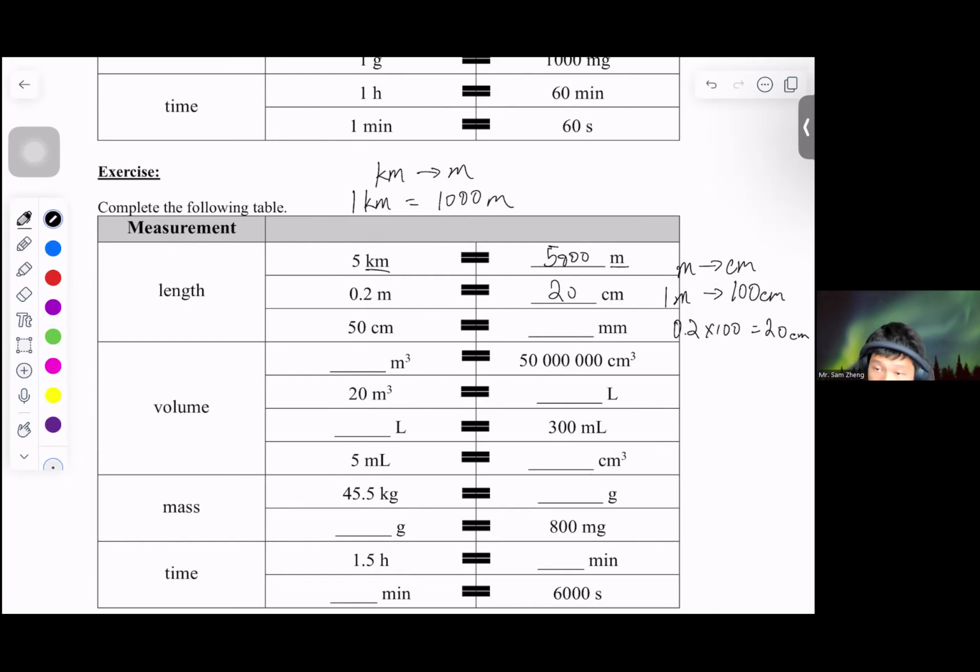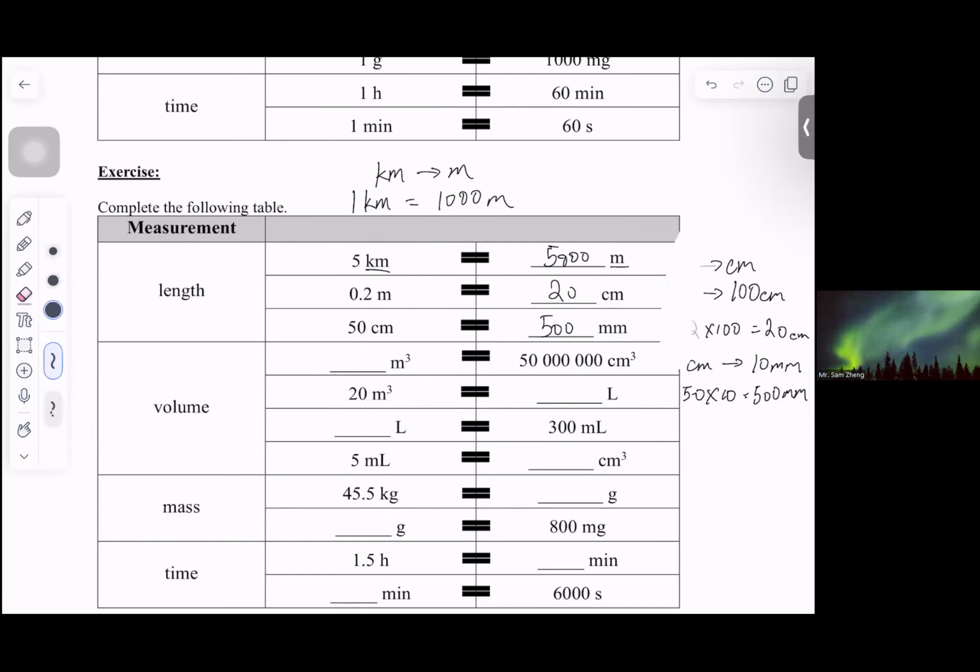Now, for centimeter to millimeter, it is no longer 100. This time 1 centimeter is equal to 10 millimeter. So in this case, we just directly do 50 times 10, which equals 500 millimeter. 即係我哋有500個 mm。